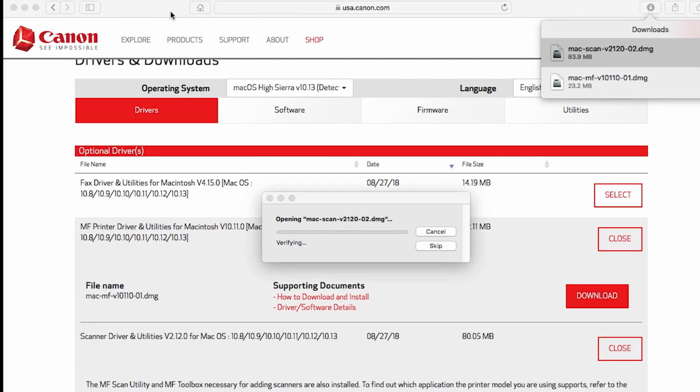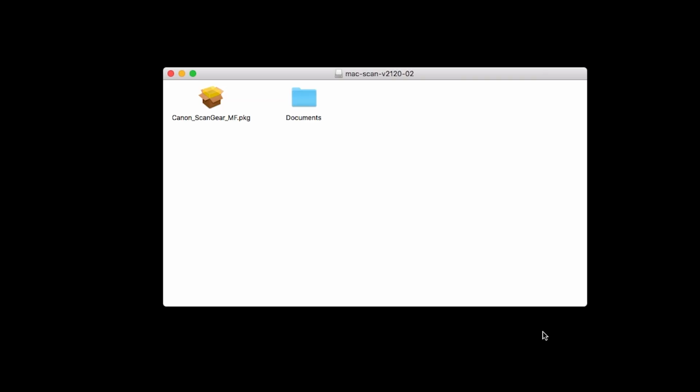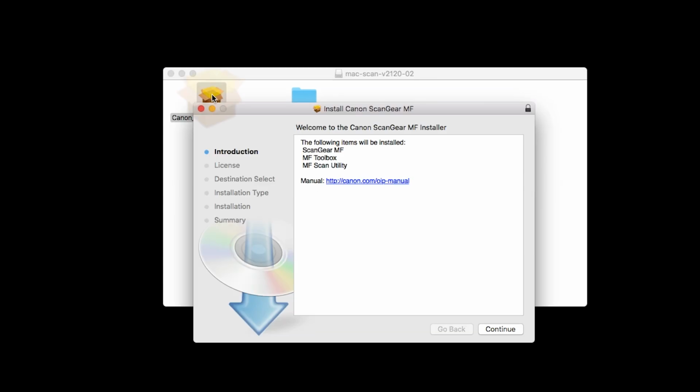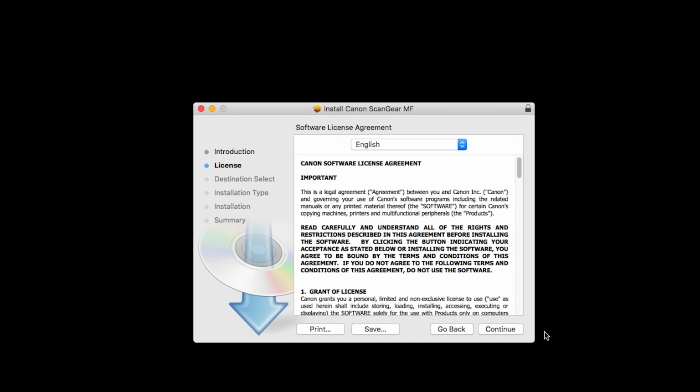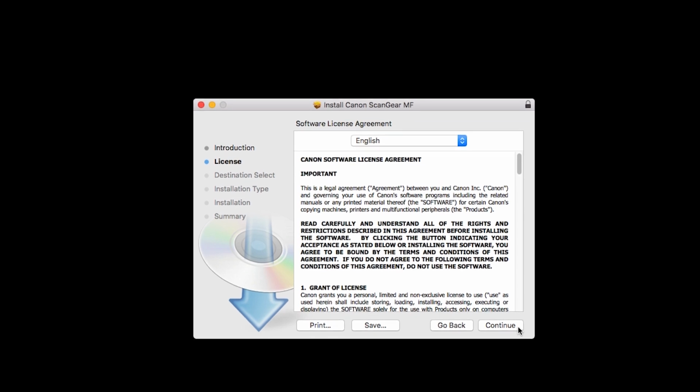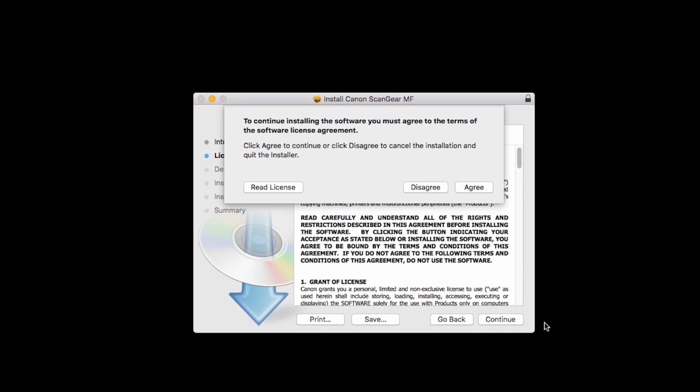Now, let's install the scanner driver. Open the downloaded file to get started. Click Continue to start the installation process. The license agreement screen will be displayed. Click Continue. Read the license agreement, and if you agree to the terms, click Agree to continue with the installation.